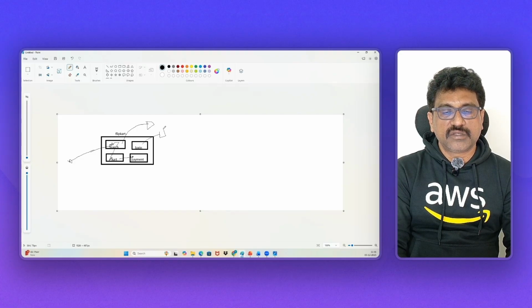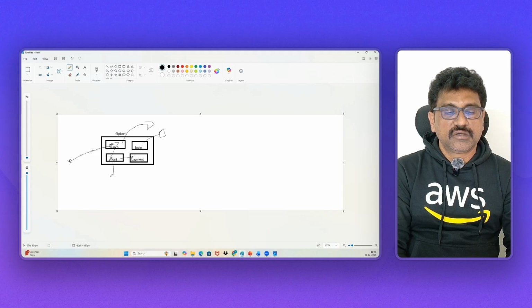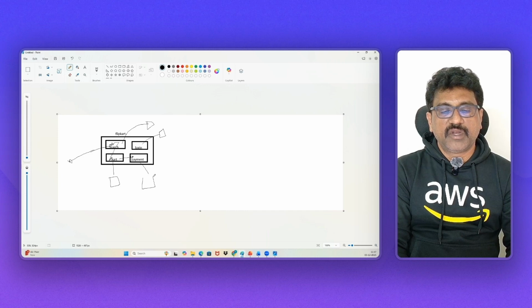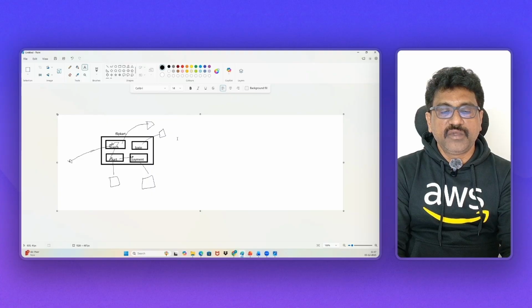Fine. In the background, this search will be running on some servers, and this login module will be running on some servers. This is the search engine, we will call it. The cart module will be running on some servers, and the payment module will be running on some servers.